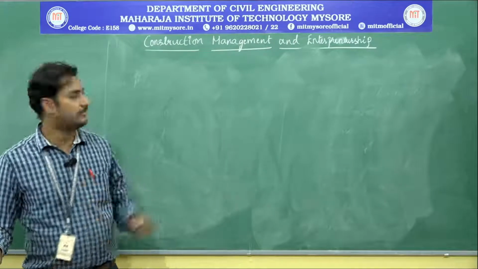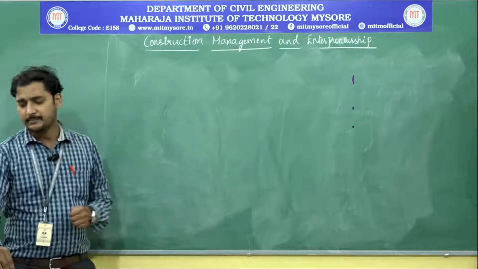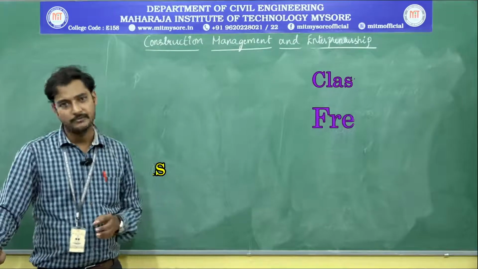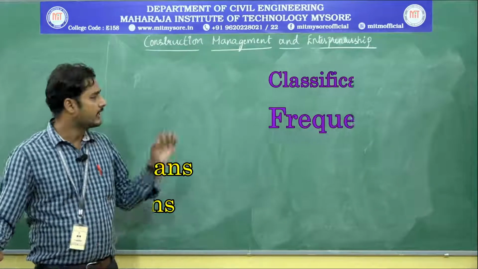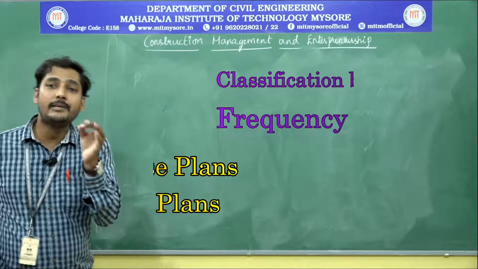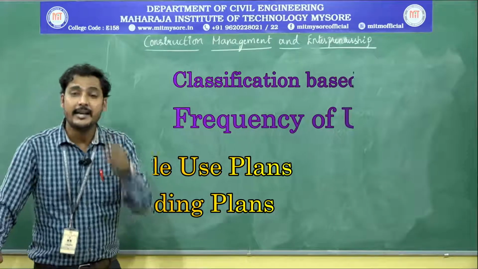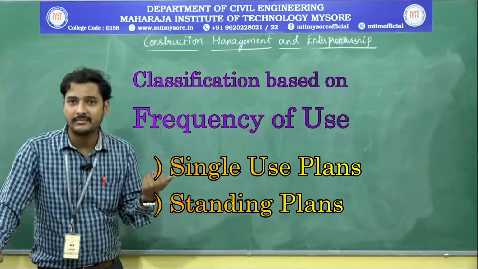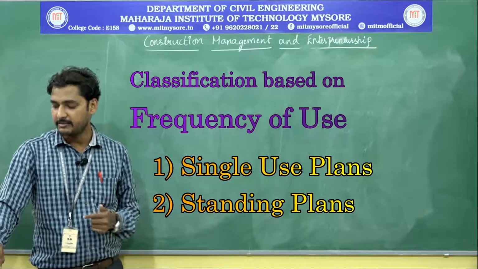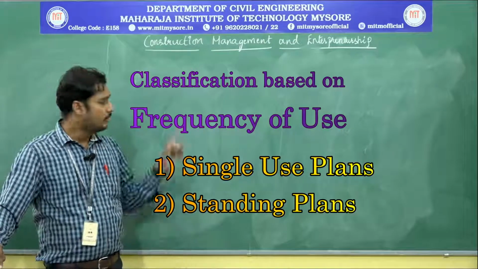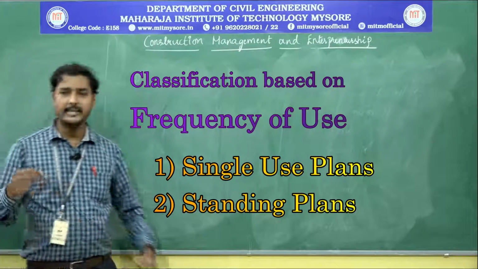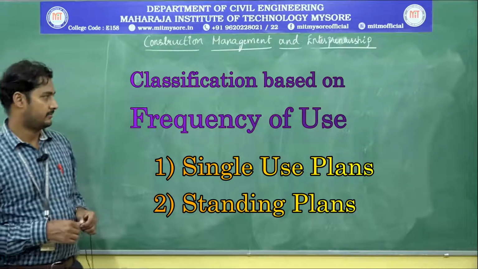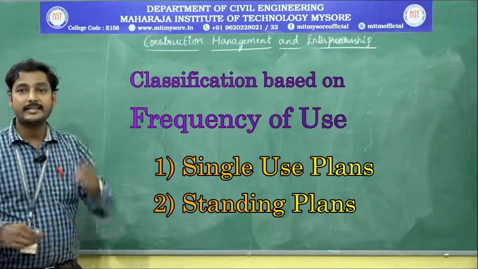Then the third classification is classification based on the frequency of use. Here the classification is completely about the usage of that particular project or plan, at what extent we are going to use it. That is classification based on frequency of use. In that we have two categories: one is single-use plans, and the second one is standing plans.